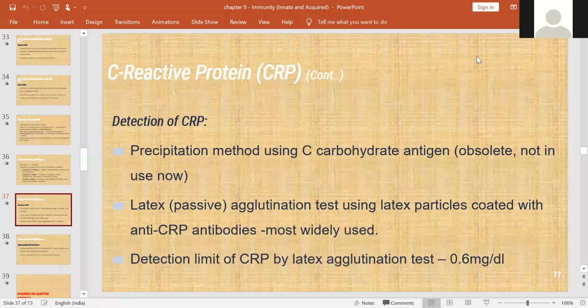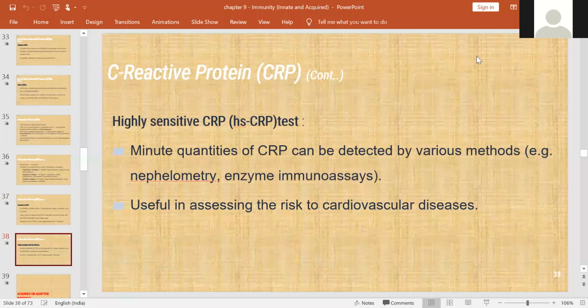So this can be detected by precipitation method. Here we use C carbohydrate antigen. One method is the latex agglutination test, and the detection limit is 0.6 milligrams per deciliter. Another CRP test is HSCRP, the highly sensitive CRP test. Usually this will be used in case of cardiovascular diseases. Here we use the nephelometry method or ELISA method.